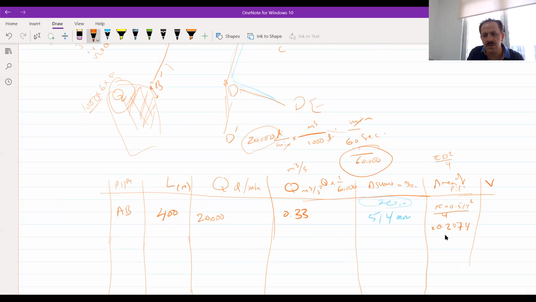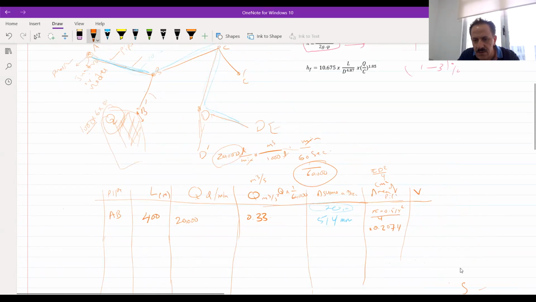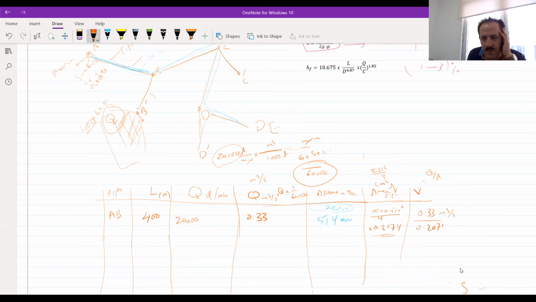27.4 meter square, right? Yes. And then the velocity now, it will be how much? Just dividing this value and the Q. So velocity is equal to Q divided by area, which is like 0.33 meter cube per second divided by 0.20704 meters square.